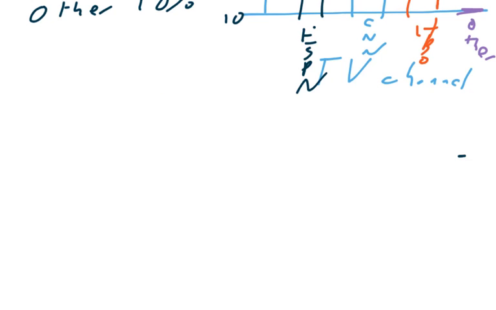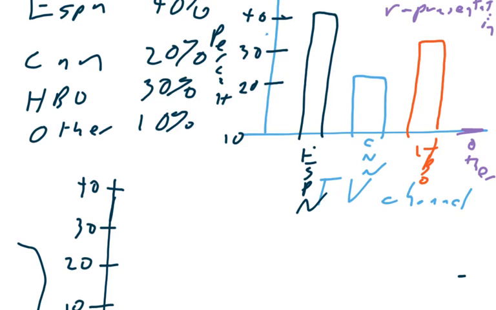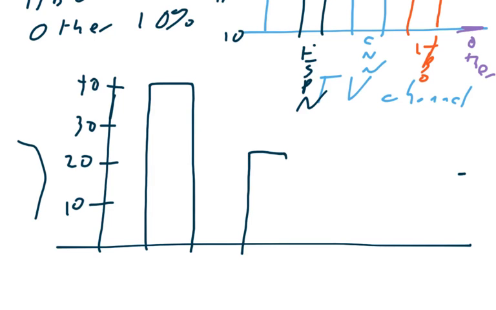So if I were to do this again, and we got 10, 20, 30, and 40, ESPN is at 40, CNN was at 20. Always label our axes.